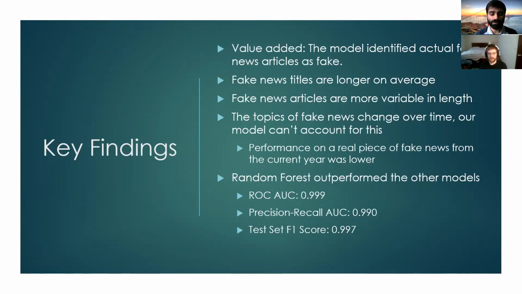And we did use three models during the course of our project, and Random Forest was the best of them. We got an F1 score of 99.7% and an almost perfect area under the curve for the ROC curve.